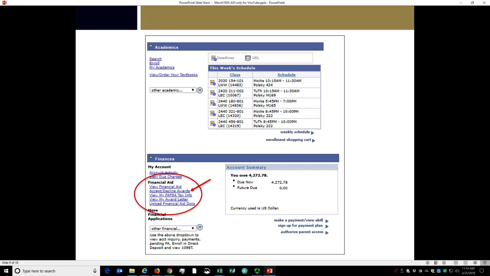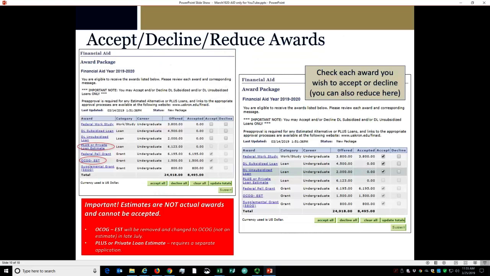If your financing plan includes your student borrowing the direct student loans that are part of the financial aid award, the student needs to take action. In the Student Center, the student starts the process by clicking on the Accept/Decline Awards link. In this area, the student will be able to accept, decline, or reduce the amount of subsidized and unsubsidized loans that have been offered.